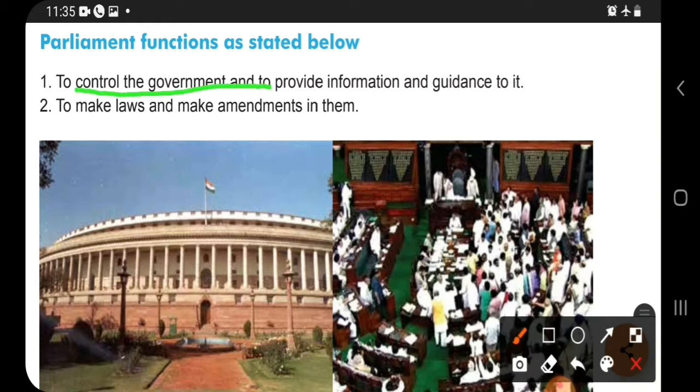Parliament functions as stated below. The functions of the Parliament are to control the government, to provide information and guidance, and to make laws and amendments in them. There are different amendment bills and laws, and many other things that the government is doing. If it is doing right, then no problem. But if the government makes mistakes, Parliament also runs to control that.